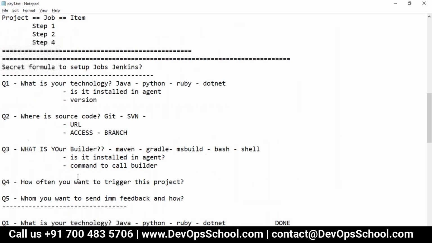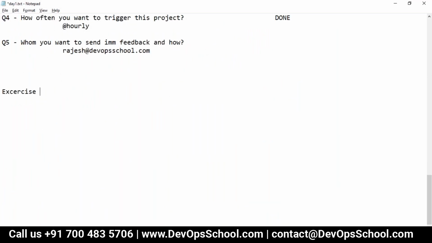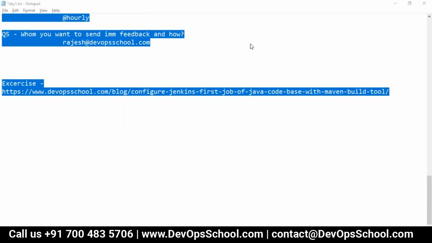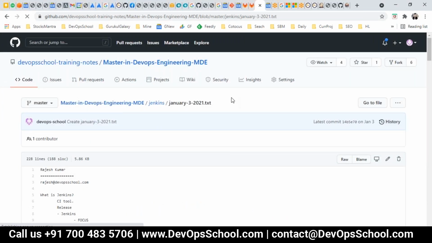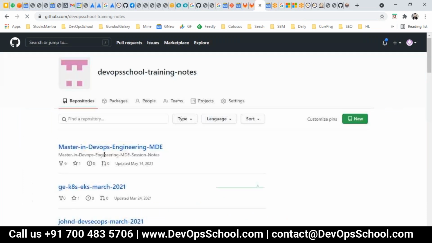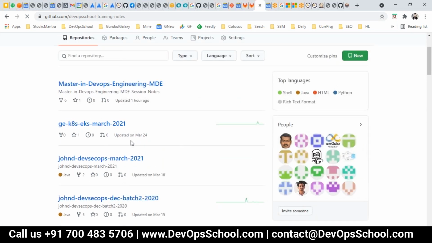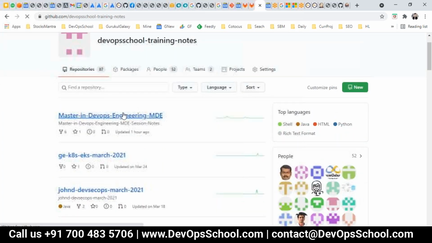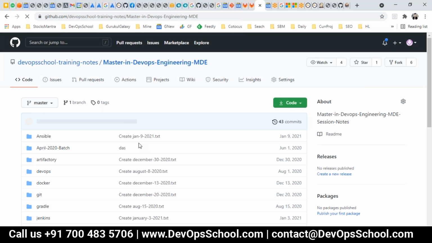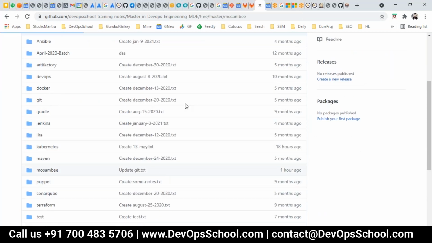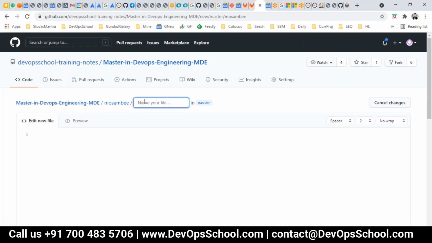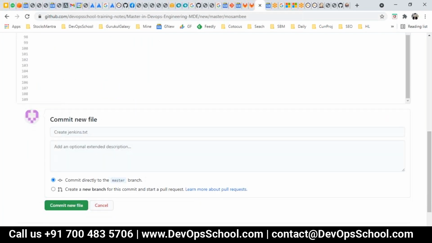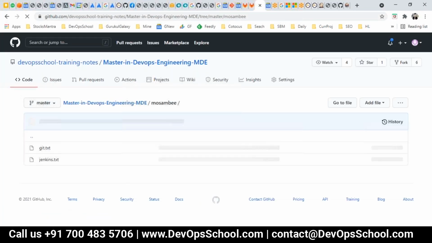So this is the exercise, and the notes I'm going to share with you. Jenkins.txt, commit, done.